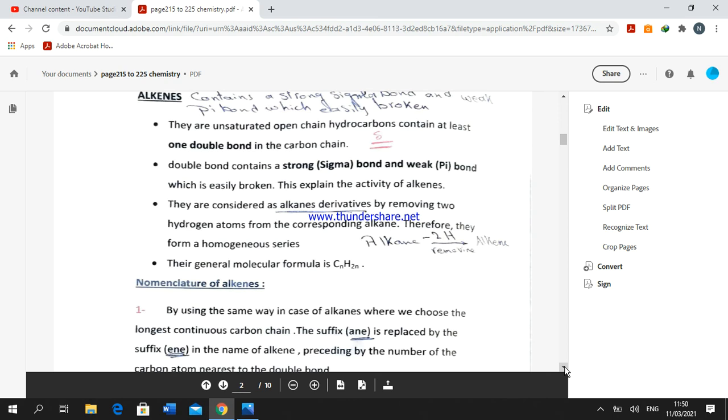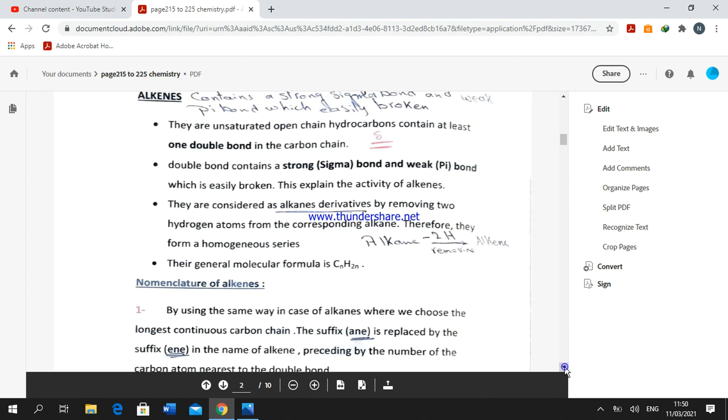This explains the activity of alkenes. The name of alkenes is derived from the name of the corresponding alkane by changing the suffix ane to ene, because alkenes are considered as alkanes with 2 hydrogen atoms removed. So the chemical formula is CnH2n.